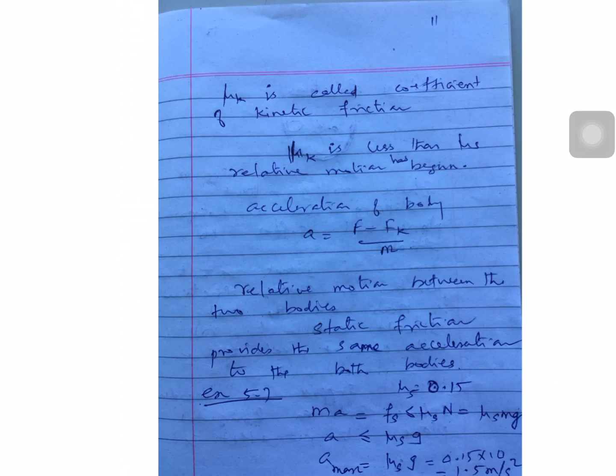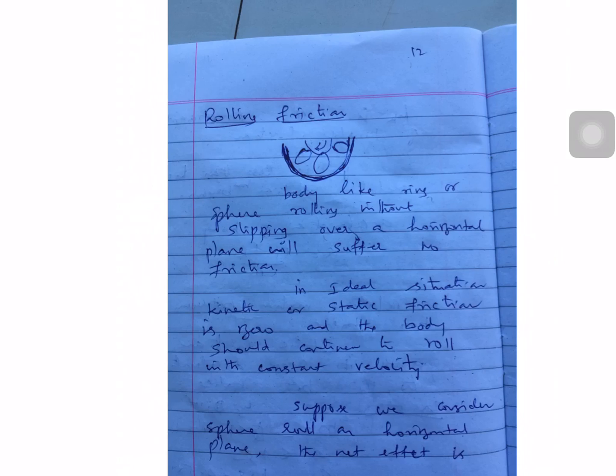The same way, you can see example 5.7 also, they discussed. Next one, rolling friction. In the case of rolling friction, a body like a ring or a sphere rolling without slipping over a horizontal plane will suffer no friction.